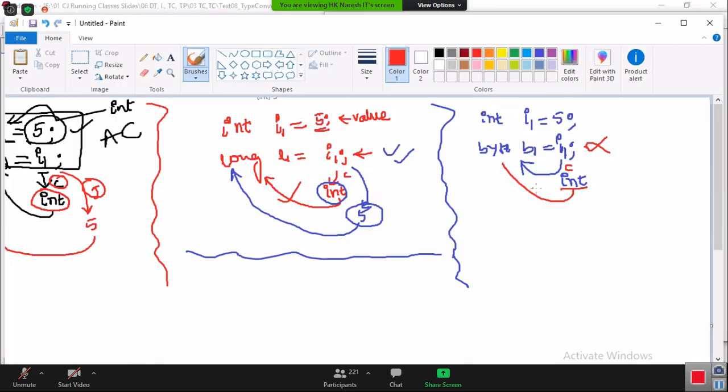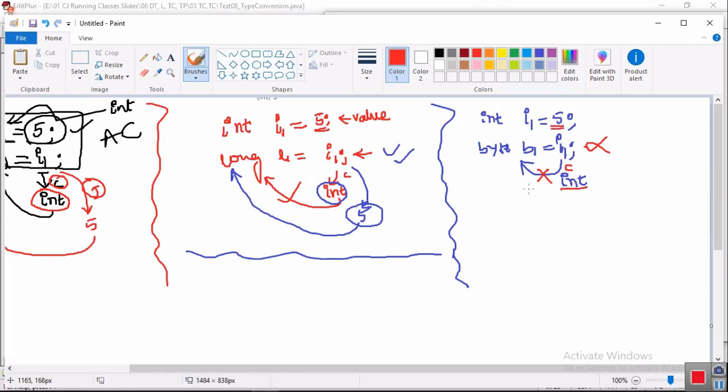Right. No, so the compiler is throwing an error. You should not look at the value. If you look at the value, we will get confused, and you will get the wrong answer. Is it clear? Clear, sir. Then how to solve this problem?